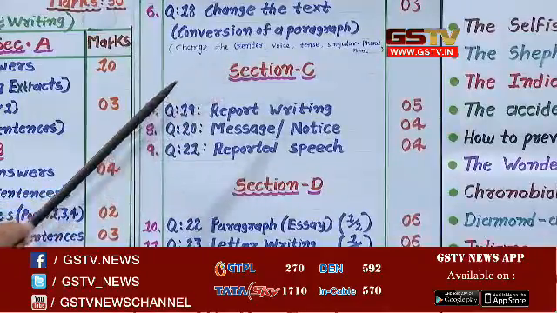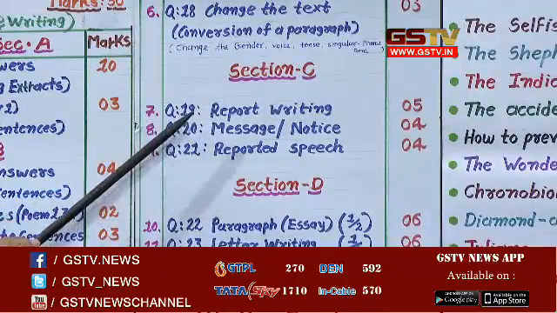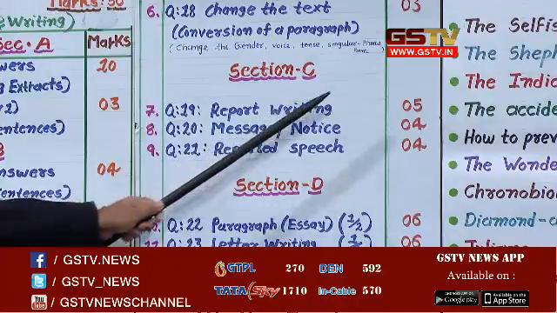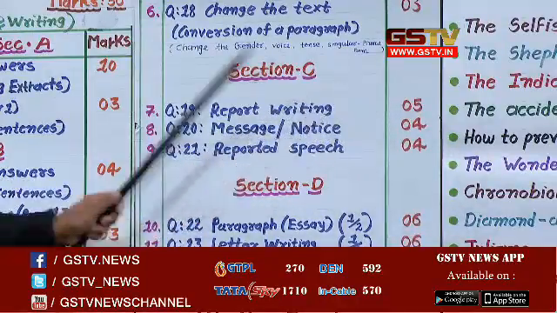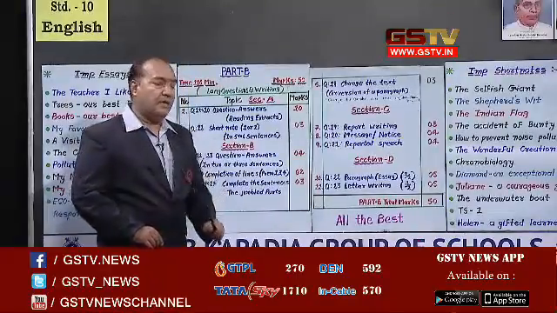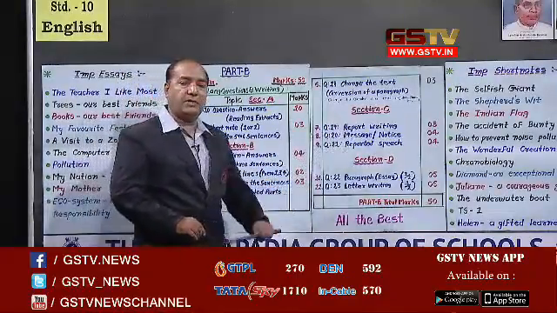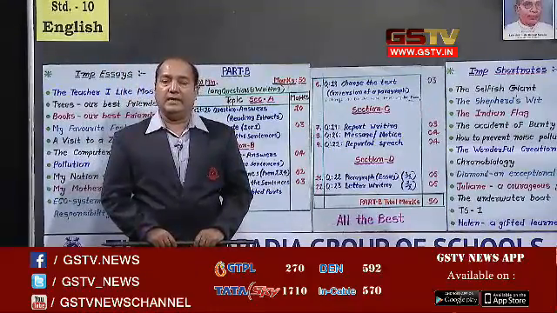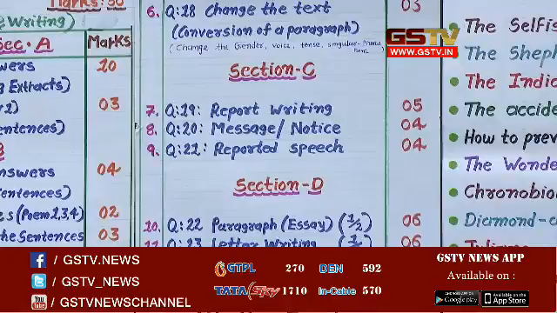Students, first, question number 19 is asked as report writing, and it will be asked for 5 marks. You may be asked this type of question: write a report on the sports day organized in your school. You have to write this report in about 80 words.